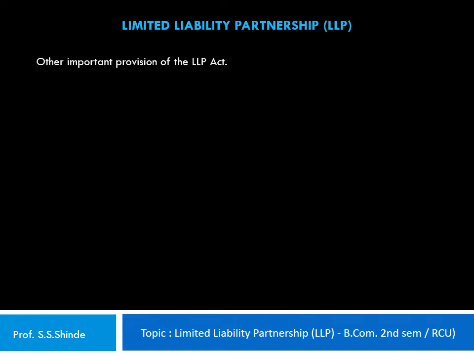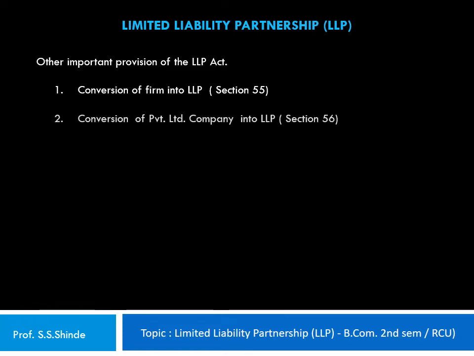The other important provisions of the LLP Act are: Section 55 specifies the provision for conversion of a conventional partnership firm into a limited liability partnership. 2. Section 56 specifies the process of conversion of a private limited company into an LLP. And Section 57 specifies the provisions of conversion of an unlisted public company into an LLP. Now, all these provisions that we have discussed give us a bird's eye view of the important provisions of the LLP Act 2008.